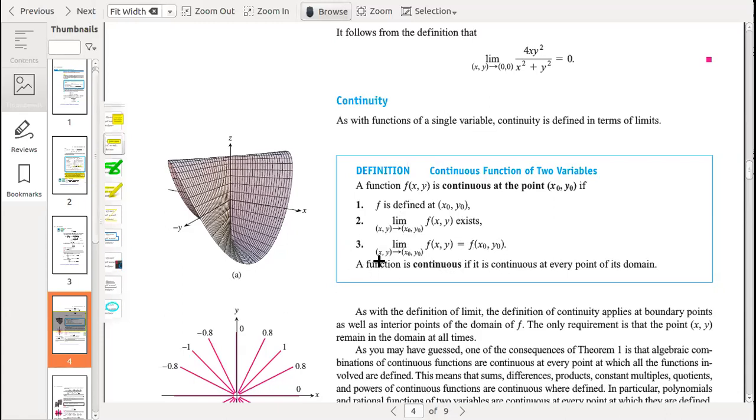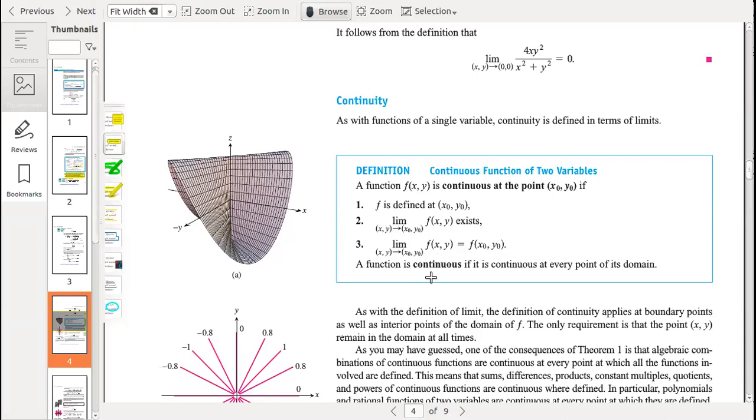Number three, the value of the limit at that point. This is the limit of f of x,y as x,y approaches x naught, y naught. The value of the limit should be equal to the value of the function at that point. So the definition is similar to the definition for a function of a single variable.